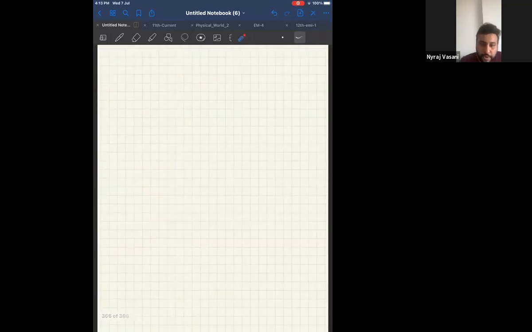It can be found on Google, in your textbook, or in your module. Very common law, universal law. The first homework is triangle law of vector addition, and the second is parallelogram law of vector addition.